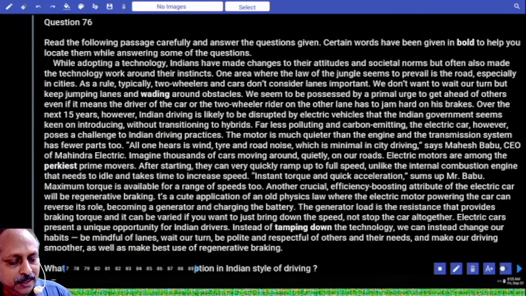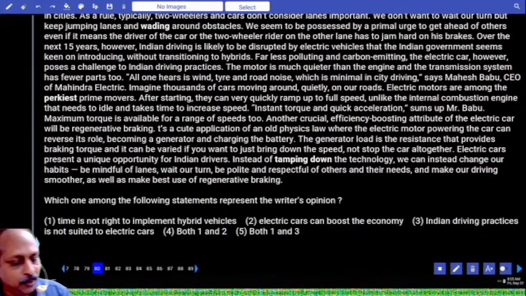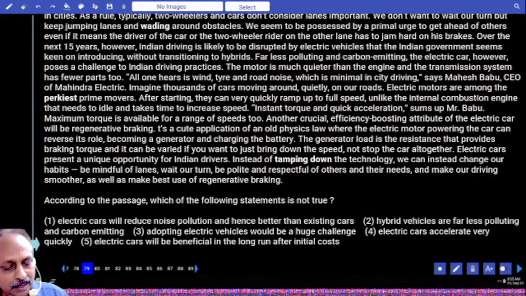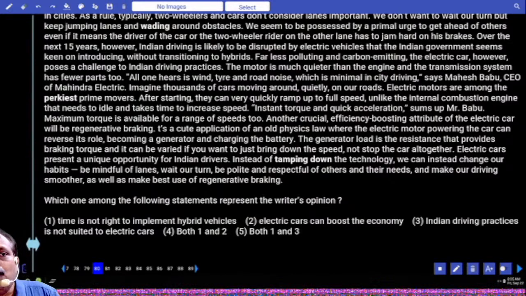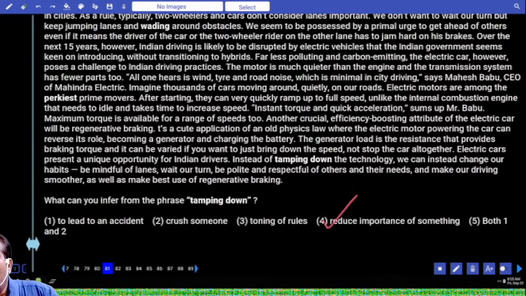Have you read this passage? You are not responding to my questions rather. Have you read this? Okay. We'll go to tamping down. Based on the context, tamping down means what? To lead to an accident, crush someone, toning of rules, reduce importance of something. So what is the answer? Reduce importance of something.